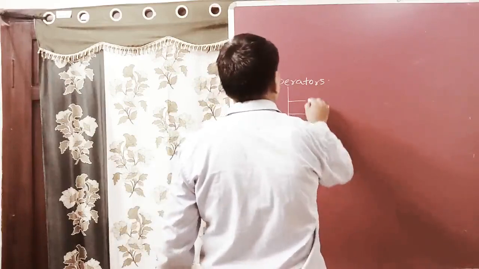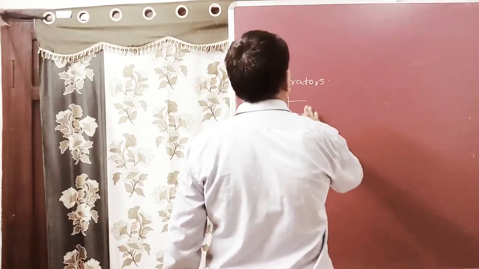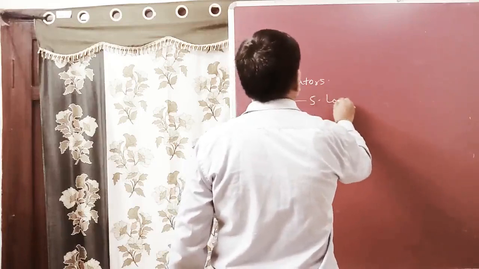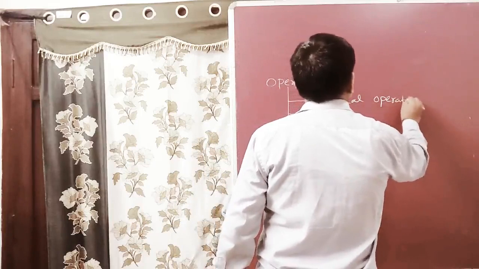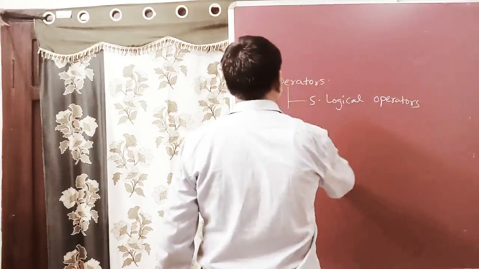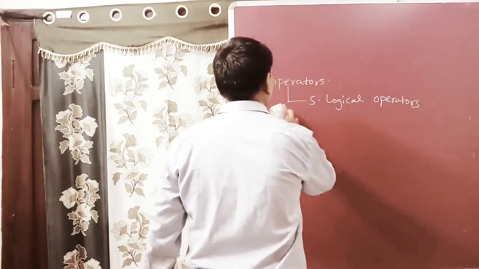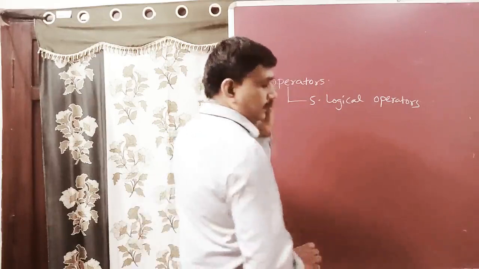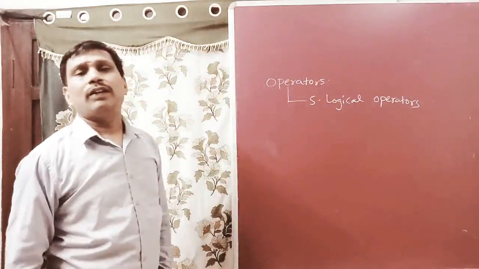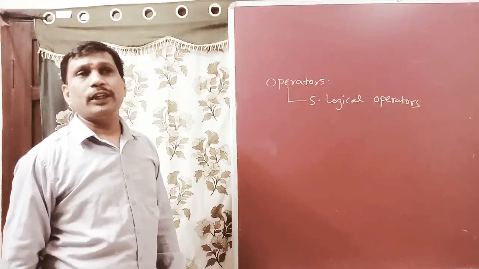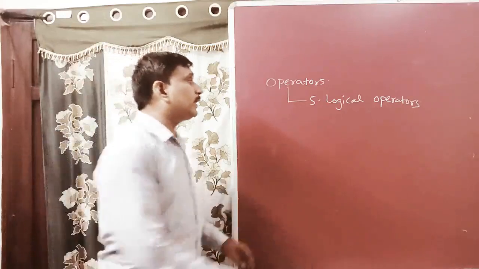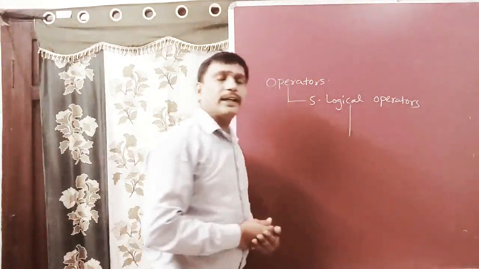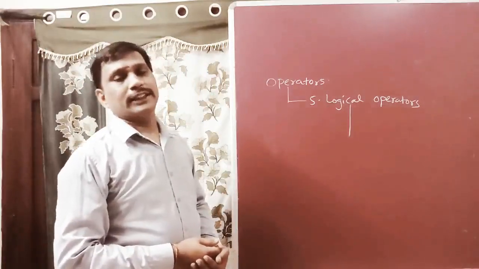Logical operators return either true or false, Boolean values. Boolean means either true or false. These operators work on conditional statements.